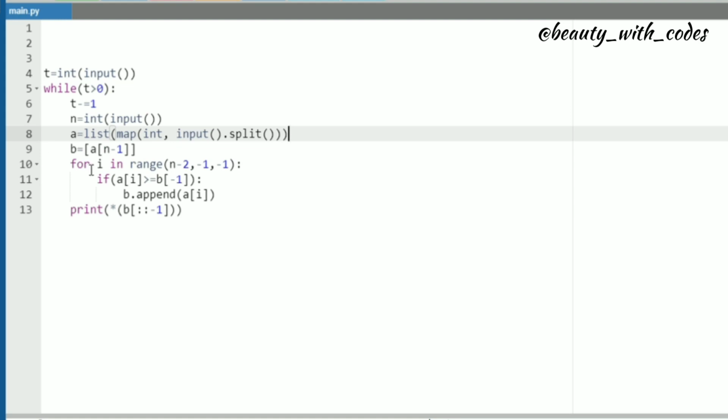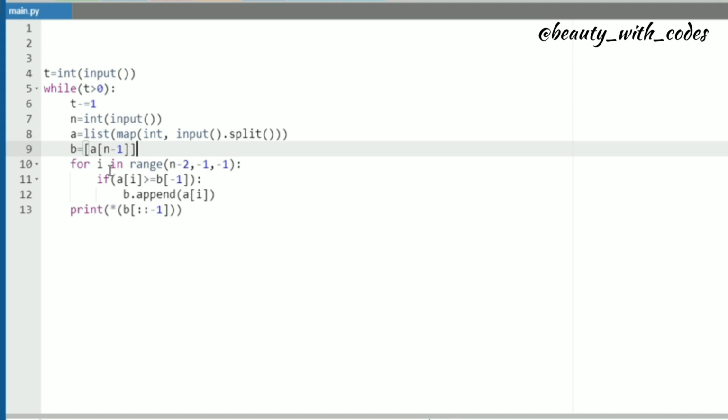Now B is equal to, in brackets we wrote A of n minus 1, isn't it? What does this bracket mean? It means B is an array, isn't it? So in B we stored the last element of A. Okay, so why the last element of A? This is because I already told you the last element is always a leader. So from here you can guess that B is supposed to hold all the leaders, isn't it? B was not given, but yes, I included B to hold all the leaders of A.